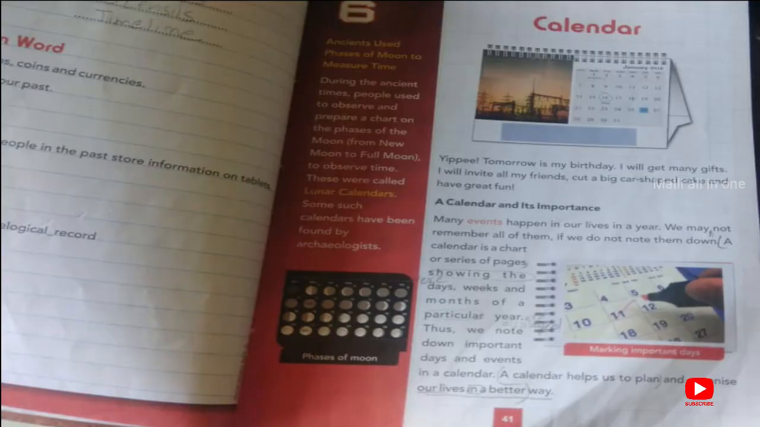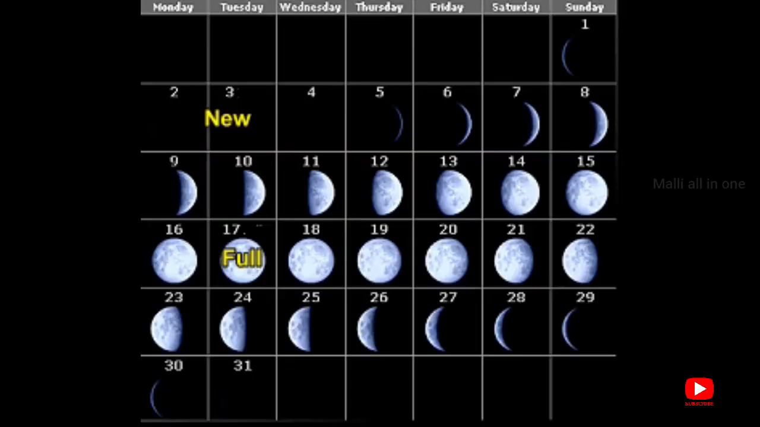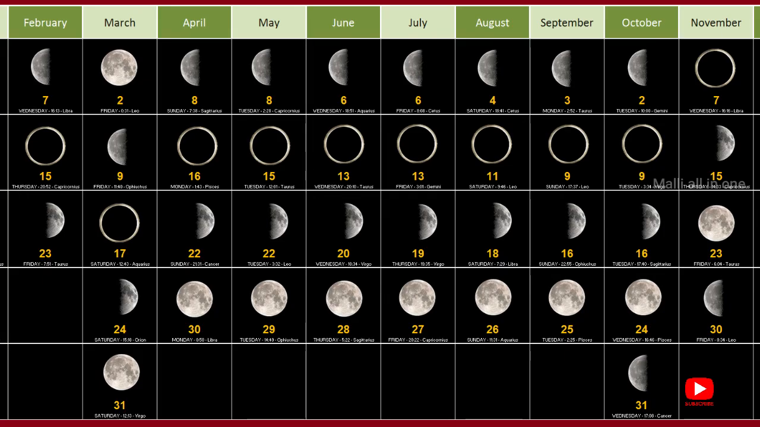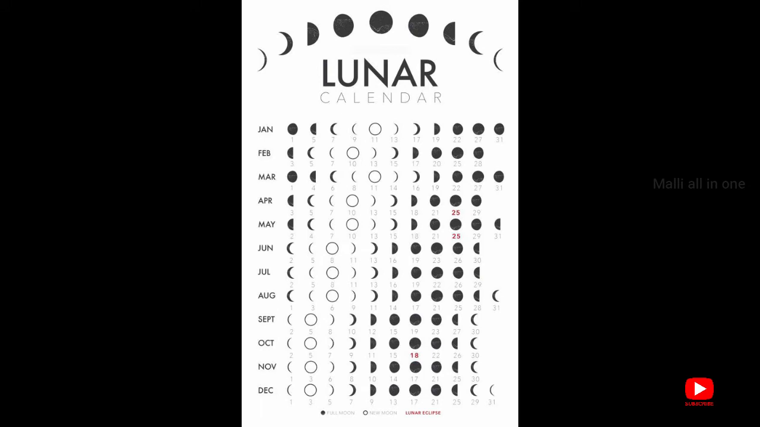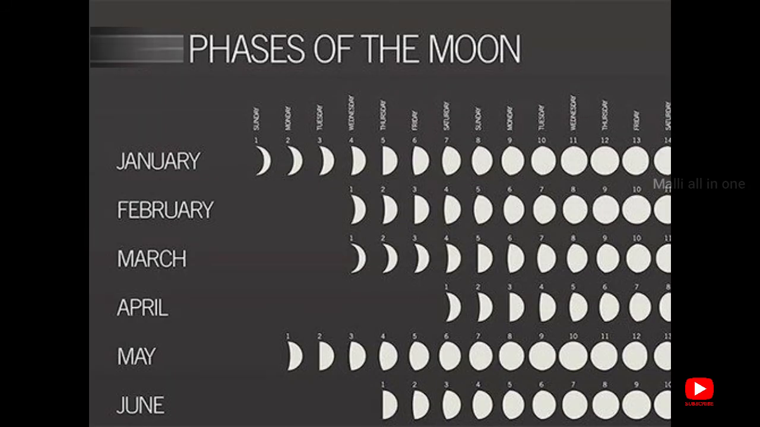Okay. Now, on page number 41, see, use phases of the moon to measure time. In earlier days, people observed the moon to track time. During ancient times, people used to observe and prepare a chart on the phases of the moon from new moon to full moon to observe time. These were called lunar calendars. Some such calendars have been found by archaeologists.